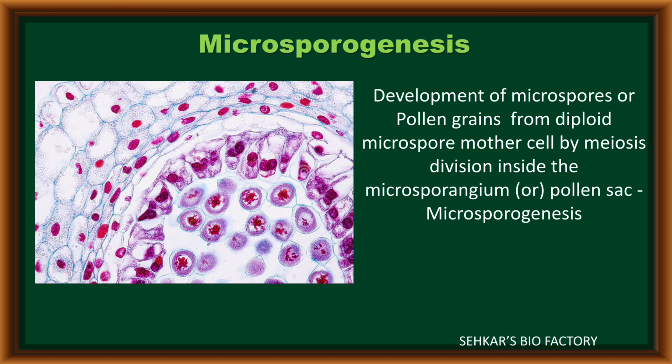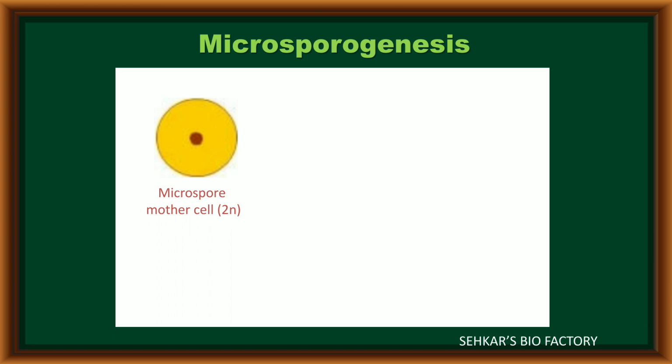This is referred to as microsporogenesis. During this, the diploid microspore mother cell first undergoes meiosis 1 division.